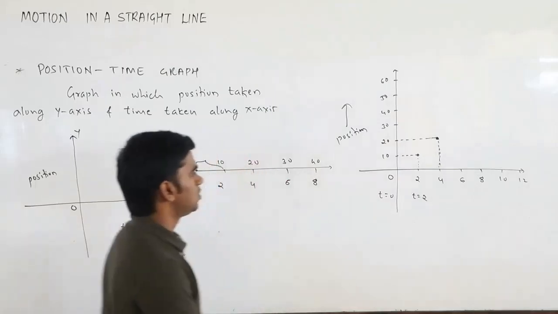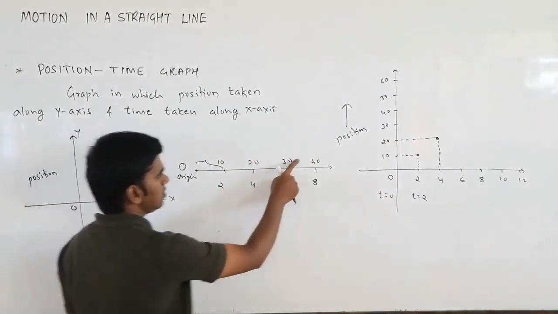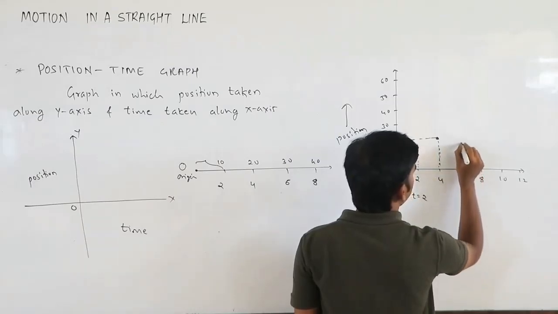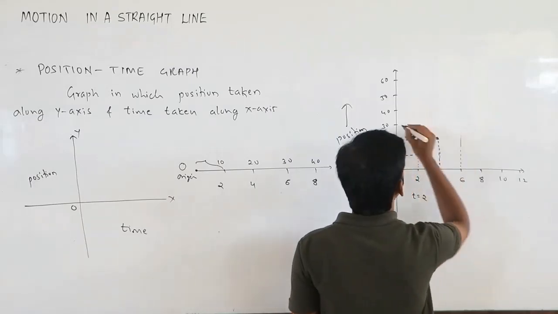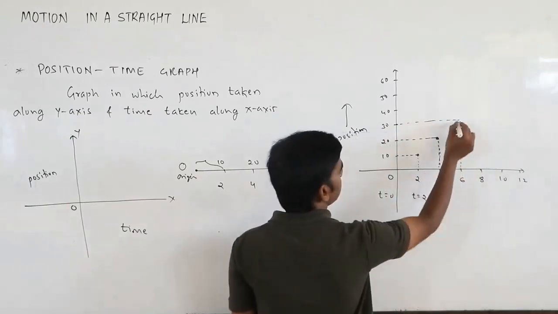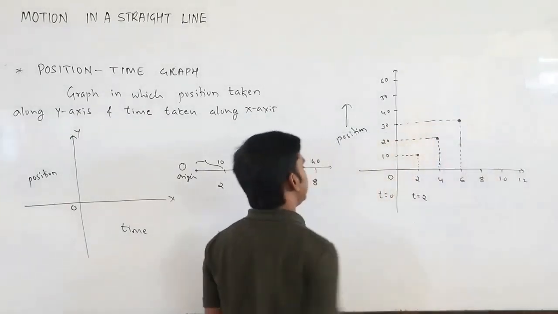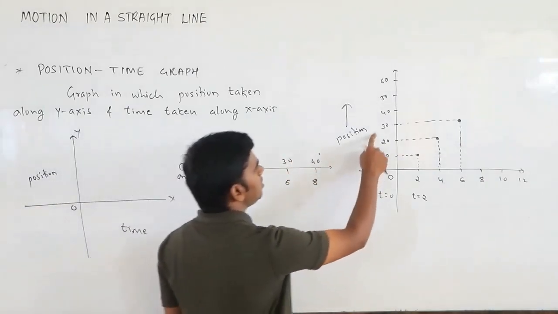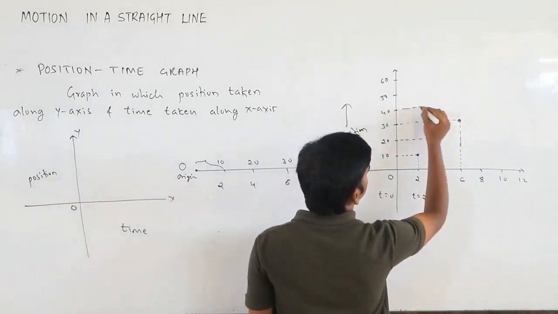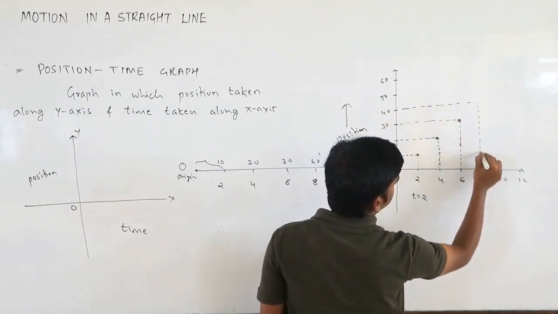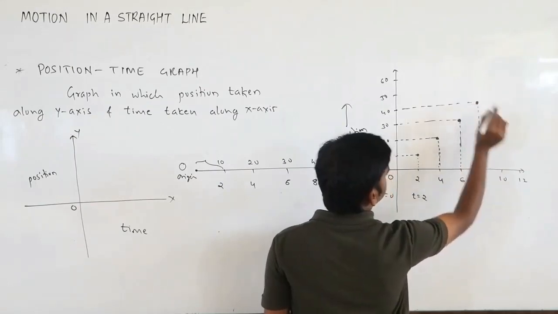Okay. So similarly, at 6, what is the position? At the 6th time, at t equals 6, position is what? Position is 30. So this is another point. At the 8th second, position is what? Position is 40 here. So this is at 8. So this is the position.